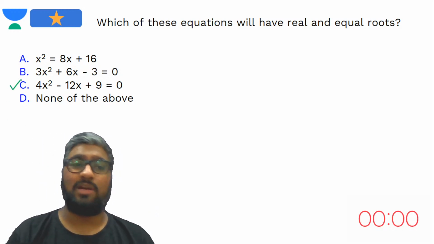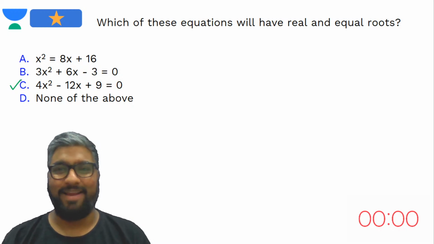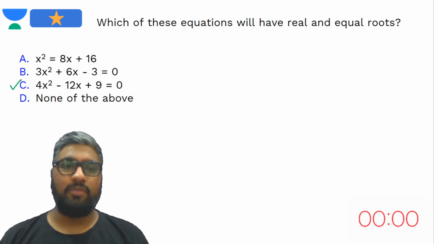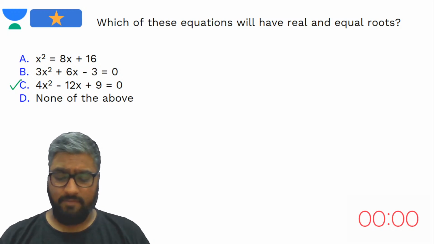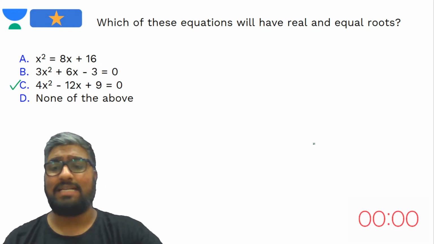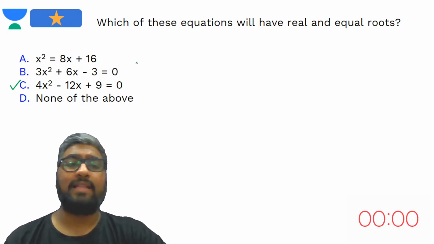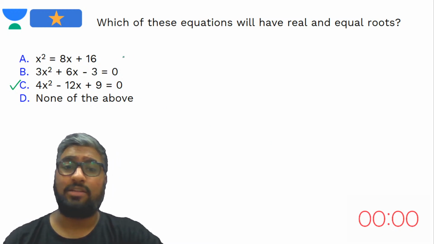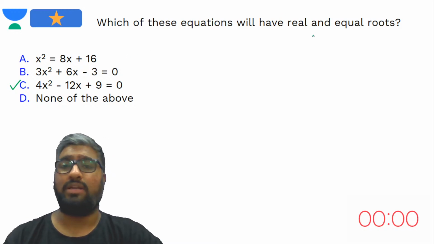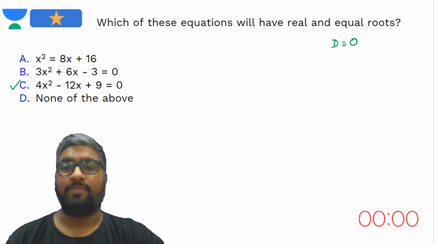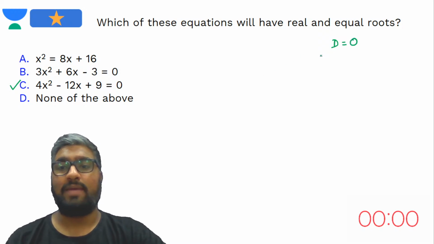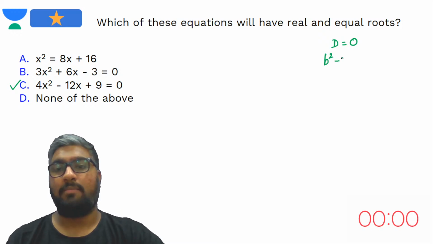If you want to do a quick celebration without me, you can go ahead and do that. Let's see how we would answer this question in a very efficient way. When I say 30 seconds, you have to keep in mind that the b square minus 4ac thing is what will help you determine this. Real and equal roots means what? The value of the discriminant should be 0. So b squared minus 4ac should be equal to 0.